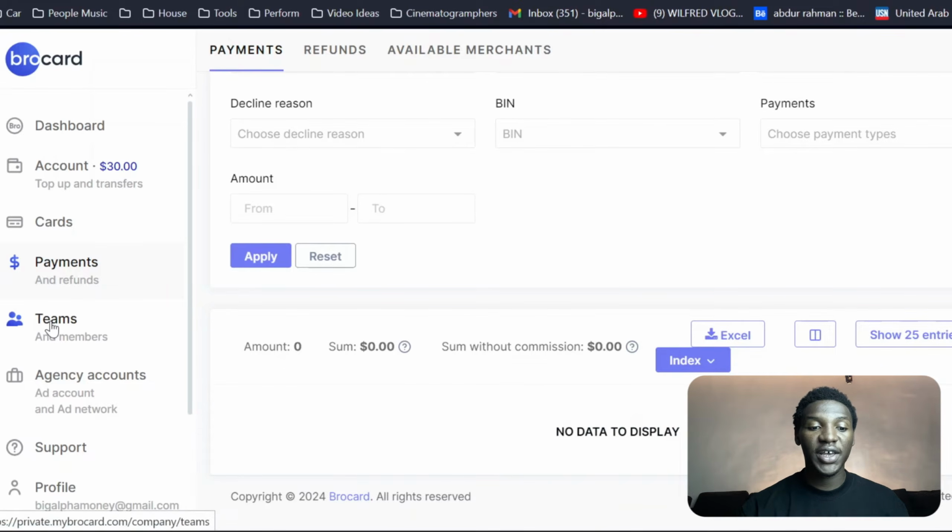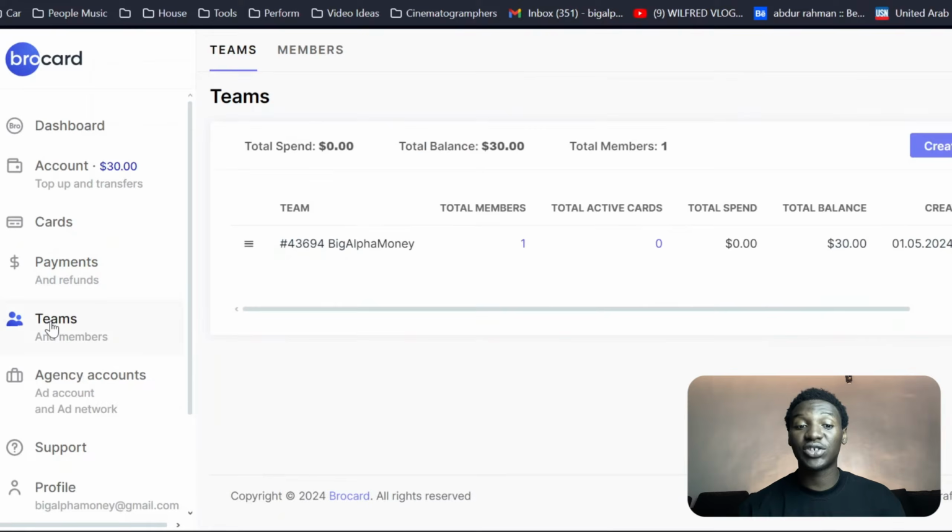So come over here. This is where you can add members to your team. If you have more than one person that you want to be creating virtual cards for, or maybe you have team members and you have to pay for things in your business, you can create virtual cards for your team members and fund those cards so they can use those cards.